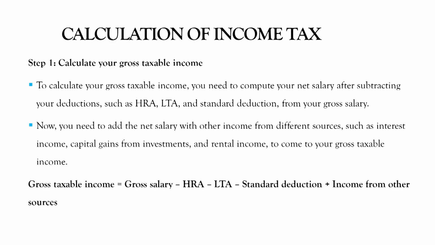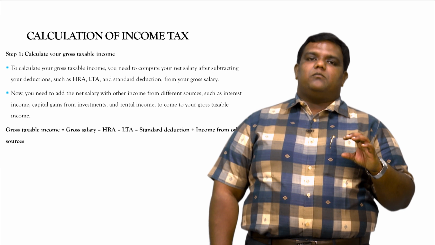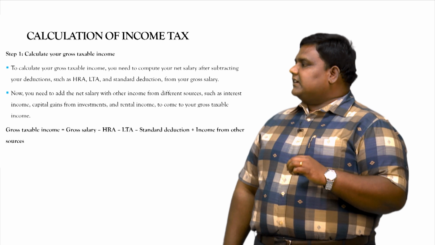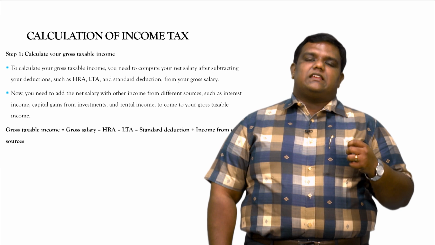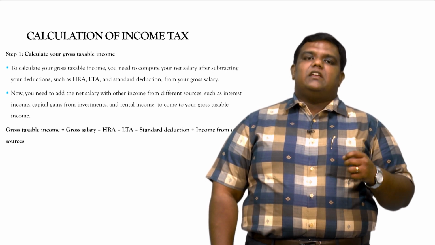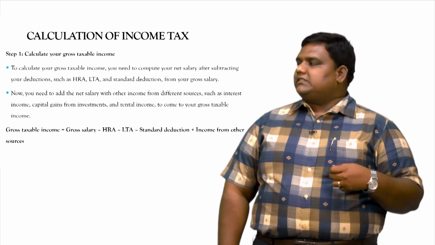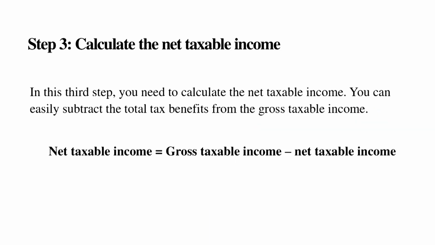Clear? After that, you need to deduct all the possible deductions like 80C, 80CCD and so on. Then after deducting everything, you will come to one particular bottom-line figure which is called net taxable income. After considering this net taxable income, you have to select the old regime or the new regime, then identify your tax slab. Based on that, your tax liability will be calculated. I have also provided a few examples which we are going to discuss later.